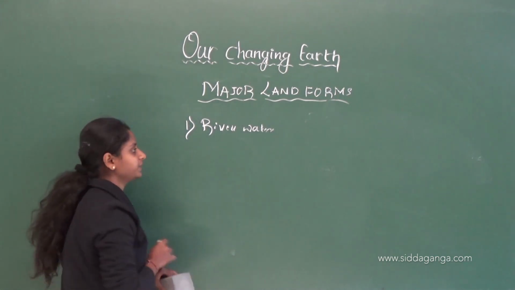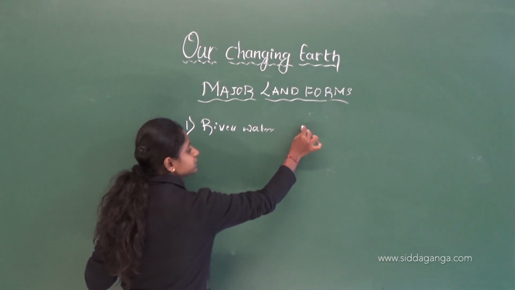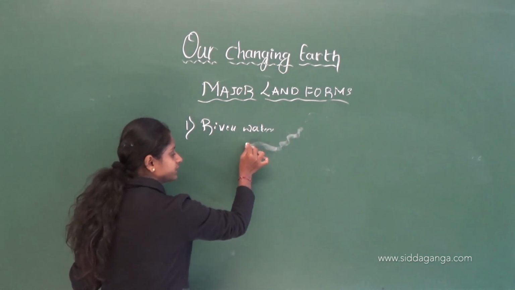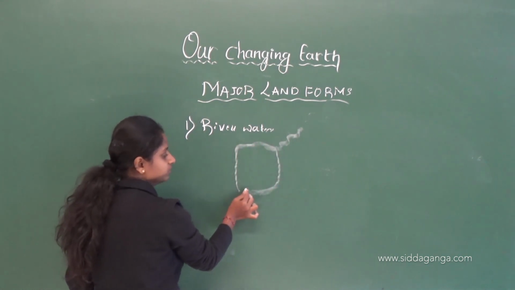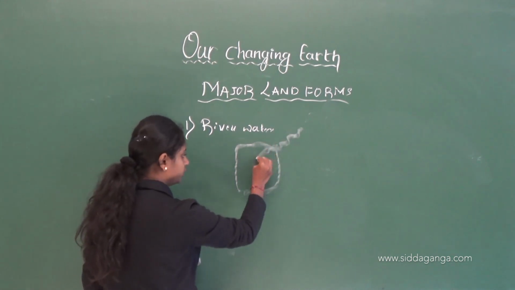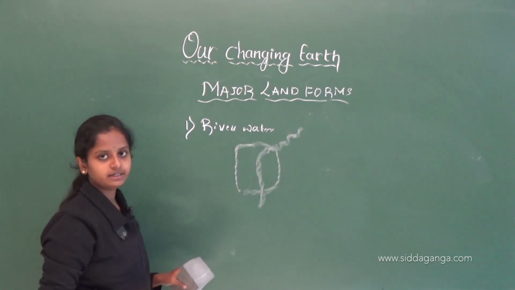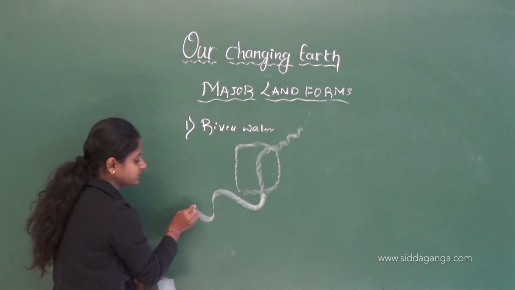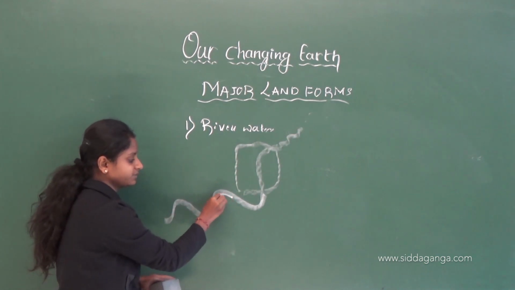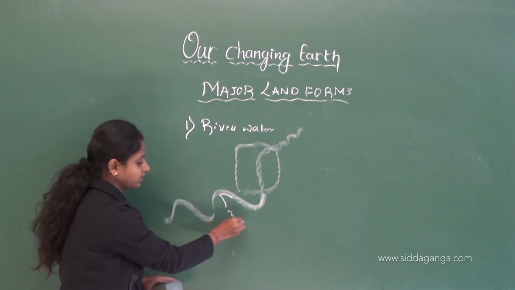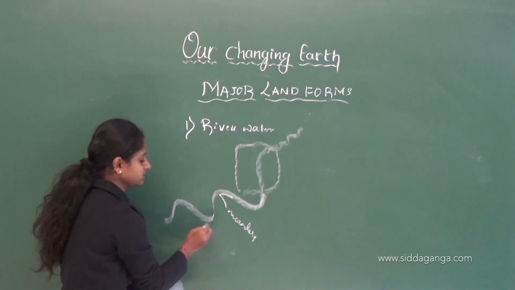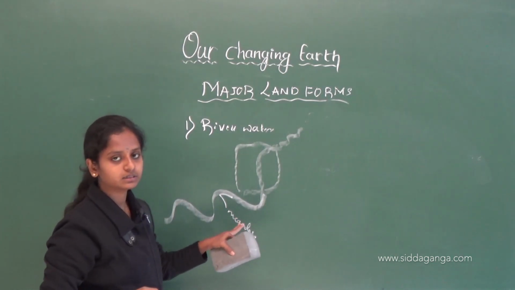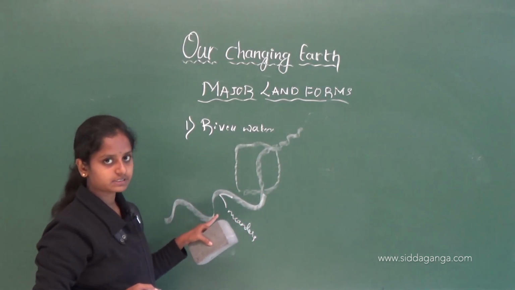Okay, let me repeat it once again. The river which will be flowing like this, what will it do? When it falls on the big rocks, a steep rock, it will fall down like a fall, and then when it comes to a plain surface, it will bend like this. These bends we call meanders, and it will deposit some kind of sediments in the meanders, in the bend surfaces.